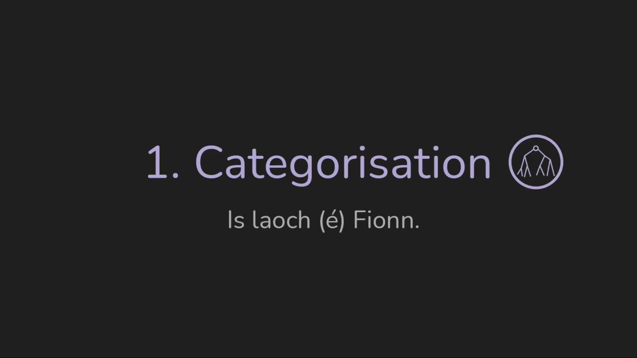And this is our first type. Our first formula is categorization. So this is putting something into a category. We're saying Fionn is a hero. He's in the category of hero. Or we're saying they are poets. They're in the category of poets. And the way you know that it's categorization is because the information we're giving isn't definite. We're not saying something like Finn is the hero. We're saying Finn is a hero. He's just in the category.